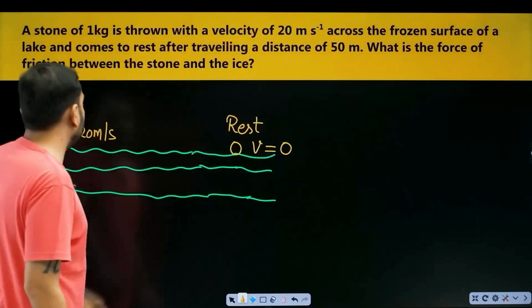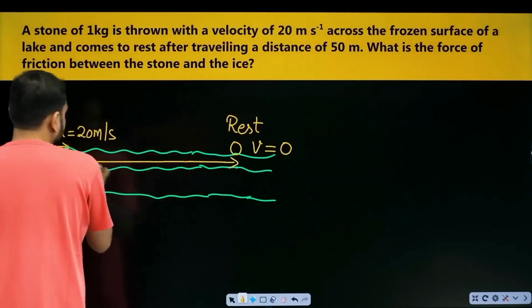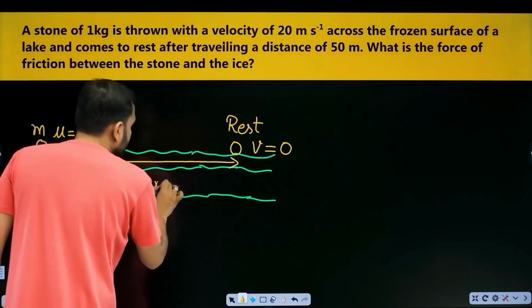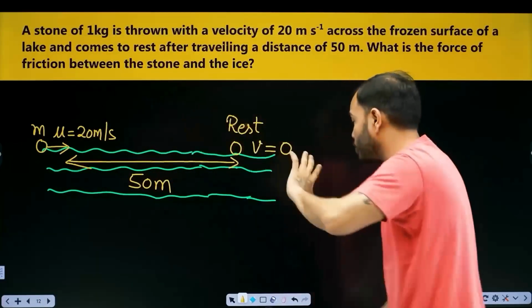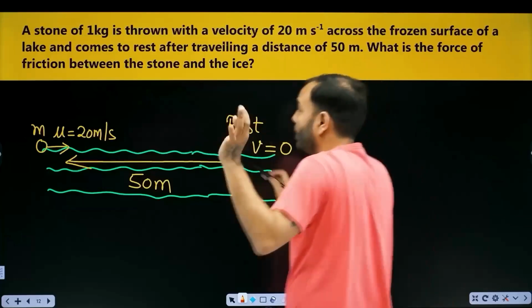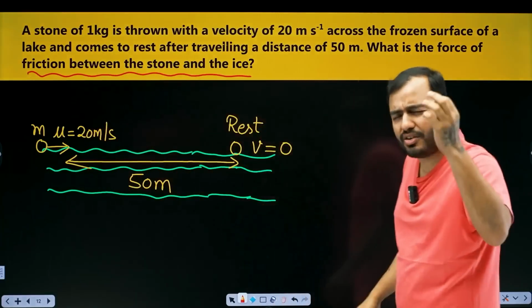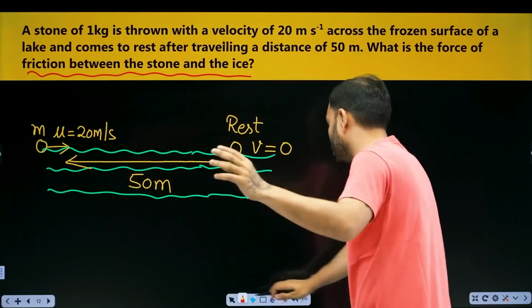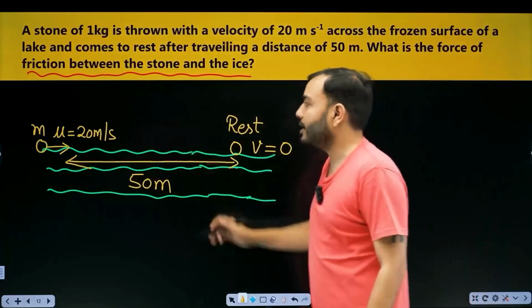After traveling a distance of 50 meters. How much distance did it travel? It traveled a distance of 50 meters. What is the force of friction? Which force? Friction between the stone and the ice. No tension. Calculate the force. Don't think too much, it's friction. Simple. Calculate the force between stone and ice.